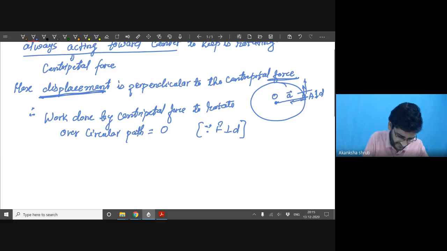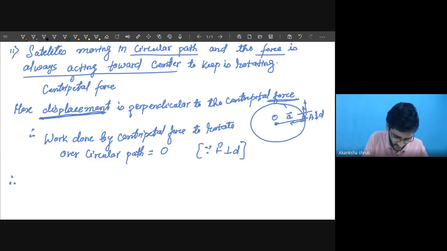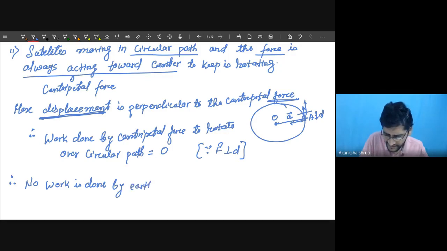Therefore, no work is done by the earth on the moon to rotate in its orbit.